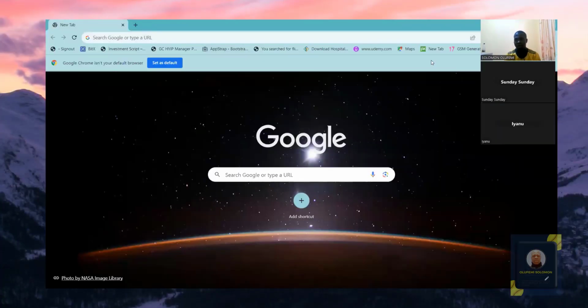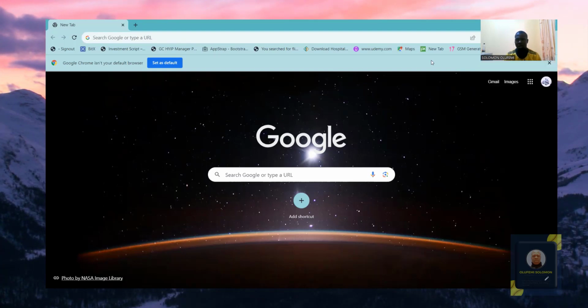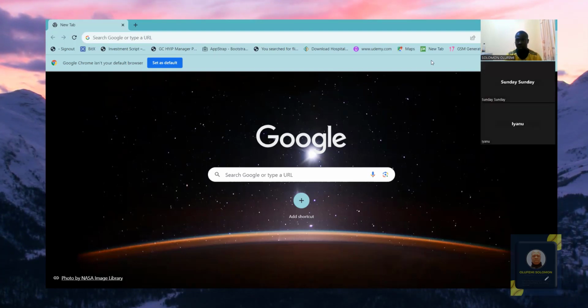I'm going to share my screen now for us to see. Scratch is a programming language actually made for kids, and it's also a good start for beginners.